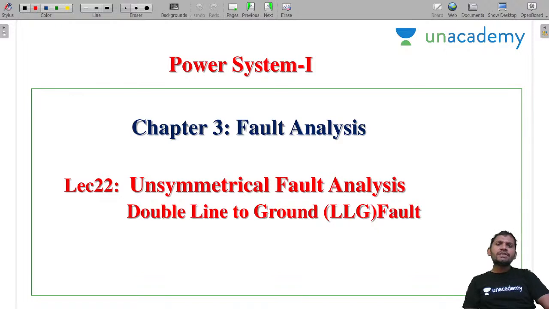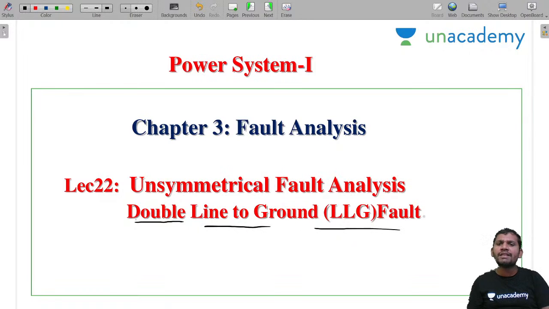In the last 2 sessions, I explained the fault calculations in LG fault and LL fault, that is, line to ground fault and line to line fault. Now, in today's session, I am going to explain, in the unsymmetrical fault analysis itself, the double line to ground fault, the fault calculations in the double line to ground fault, the LLG fault. Students, ready? Shall we start today's concept?